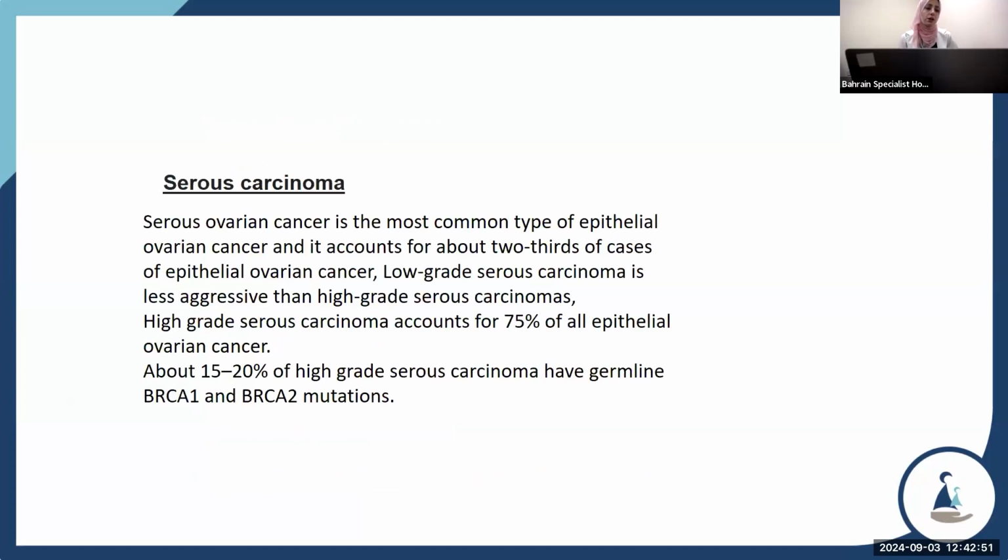Serous carcinoma is the most common type of epithelial ovarian cancer. It accounts for about 2/3 of the cases of epithelial ovarian cancer. Low-grade serous carcinoma is less aggressive than high-grade serous carcinoma. High-grade serous carcinoma accounts for 75% of epithelial ovarian cancer. About 15 to 20% of high-grade serous carcinomas have germline BRCA1 and BRCA2 mutations.